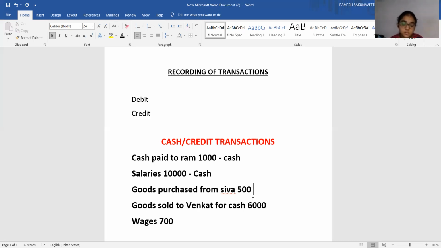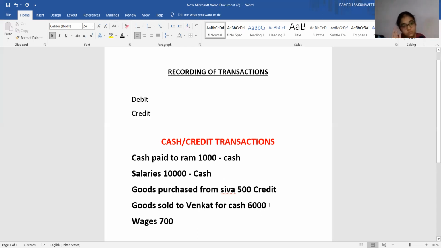You have purchased goods from Shiva for 500 rupees. Is it a cash transaction or not? Yes, sir. Where is it mentioned that you have given him money? It is not mentioned. Goods purchased from Shiva, worth 500, it means in that sentence, nothing is mentioned that you paid him 500. It means it is a credit transaction.